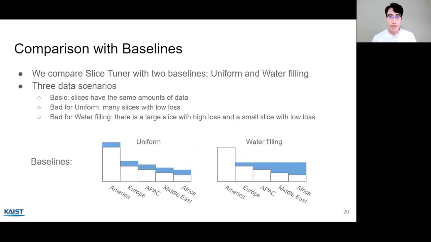So now we move on to the experiments. First, we compare Slice Tuner with 2 baselines. One is uniform, where we acquire the same amount of data per slice, and the other one is water filling, which is what I described before. For a more detailed comparison, we consider 3 data scenarios. One is just basic, one is bad for a uniform baseline, and one is bad for a water filling baseline. The details are not too important, and the point here is that we want to consider many different scenarios for an extensive evaluation.